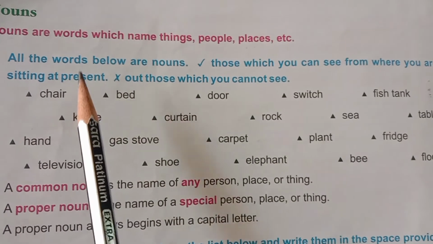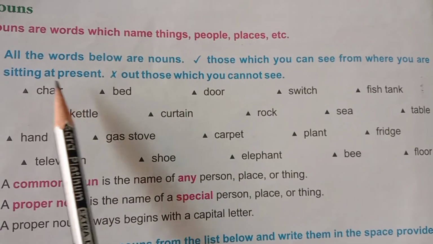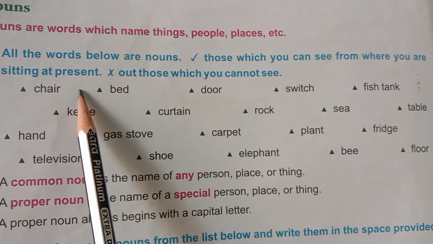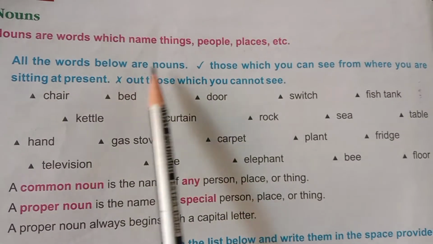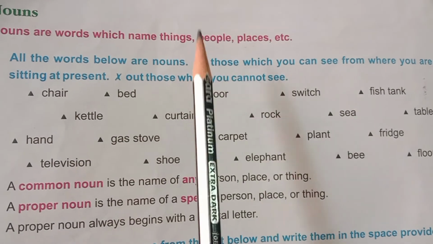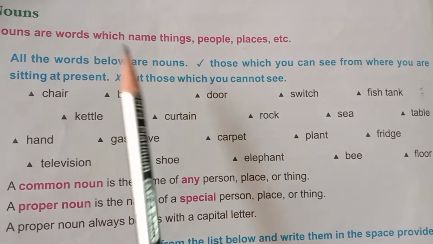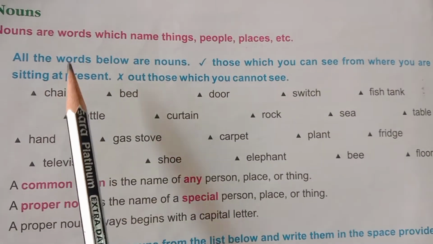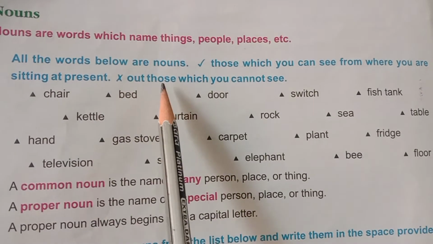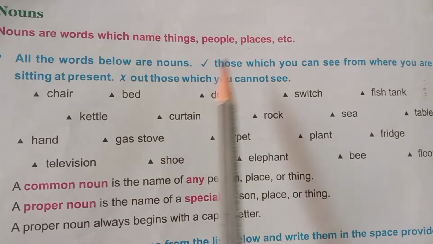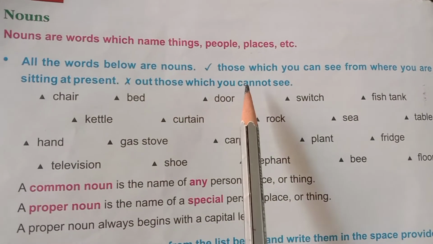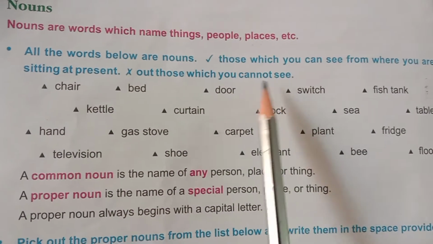See, at present, where are you sitting, children? You are all sitting at your homes, right? Then what you have to do? You have to tick the correct mark for the things which you can see at present. Cross out those which you cannot see.